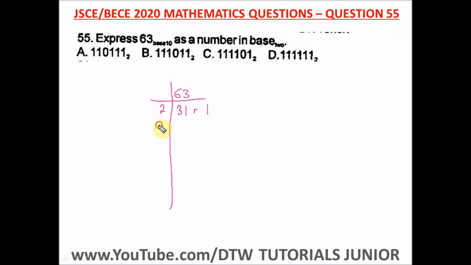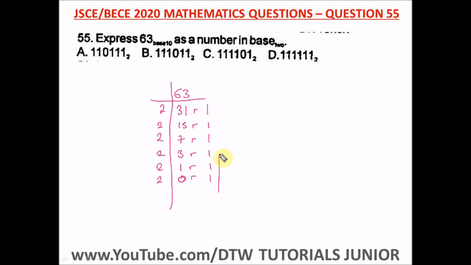You write down your 1. 2 again, 2 in 31 is going to go 15 times, remainder 1. That's 2 in 30, 15, remainder 1. 2 in 15 is going to go 7 times, that's 2 in 14. That's 7 times, remainder 1. Then 2 in 7 is going to go 3 times, that's 6, remainder 1. Then 2 in 3 is going to go 1 time, remainder 1. And 2 in 1 is not going to go. We're going to add a 0. Then we'll say remainder 1.